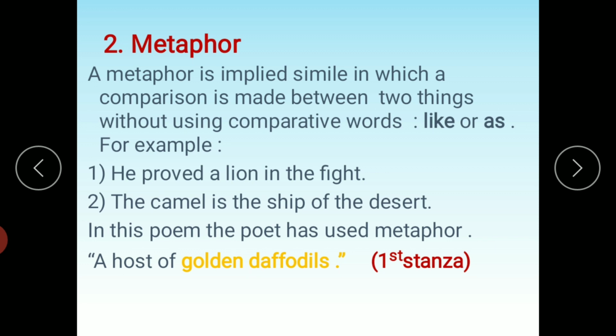So in this poem, the poet has used metaphor, a host of golden daffodils. The poet did not compare daffodils with gold. The poet has given a direct statement, and the poet says that a host of golden daffodils. So this golden daffodils is a metaphor. The poet has used metaphor in the poem.